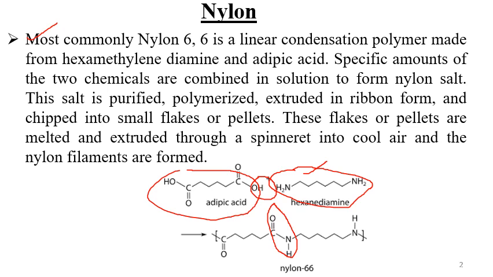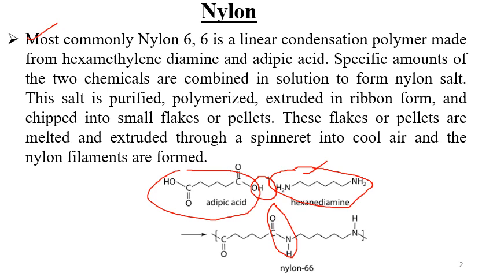Specific amounts of the two chemicals are combined in solution form to form the nylon salt. This nylon salt consists of both positive and negative ions.